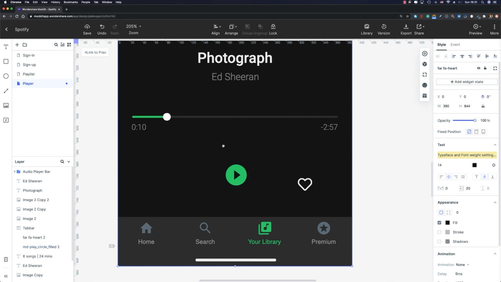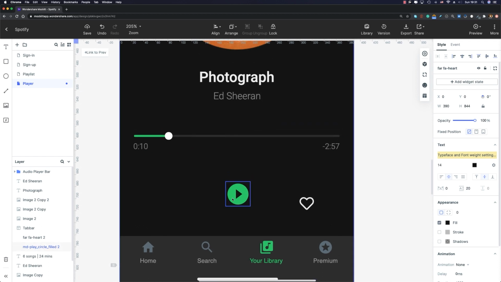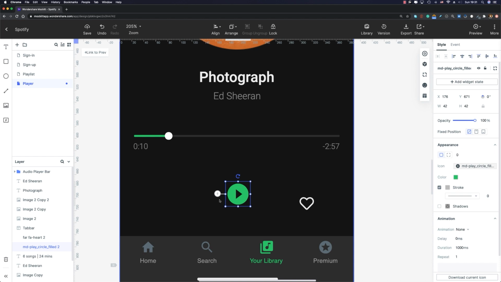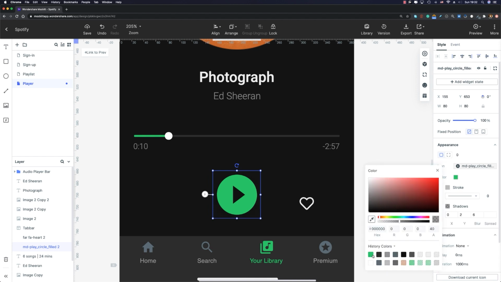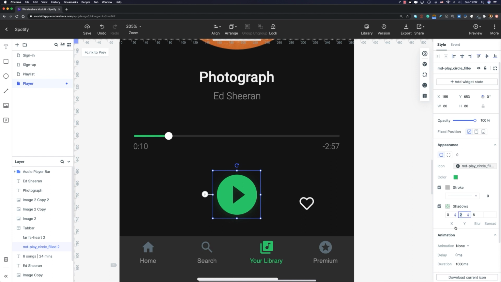All right, the last section we need to design is dedicated to the buttons, okay? So we need to have the play button, the next and previous buttons, the like and remove buttons, okay? So for the play button, we're gonna use this one that we already designed, but I'm gonna enlarge it. So select it and set the width and height to 80 pixels, just like that. I'm gonna align it horizontally. And now let me add some shadow to it. I'm going to choose the same green color that we used for this button and decrease the opacity to 20%, just like that. I'm going to set the Y to 0 and the blur to 10.